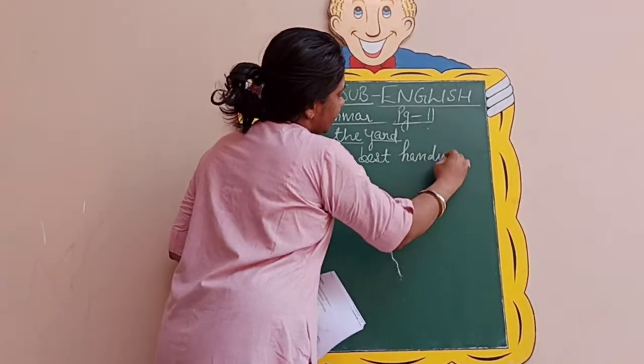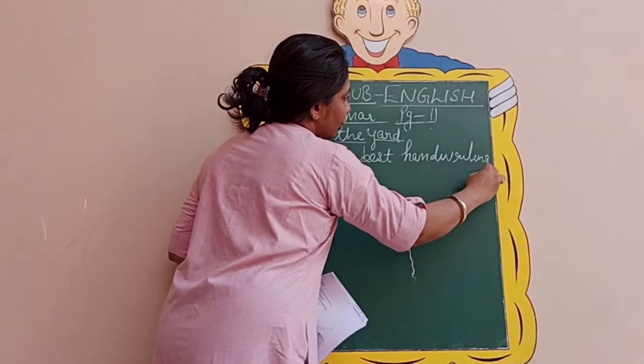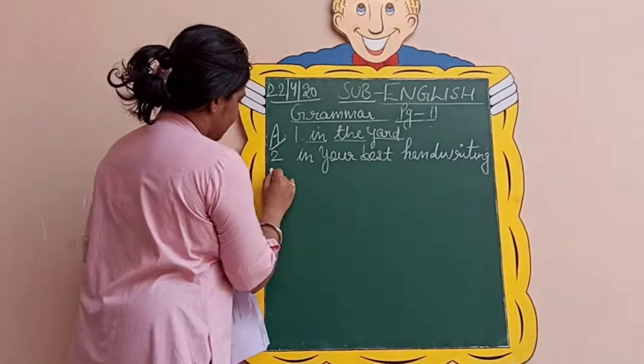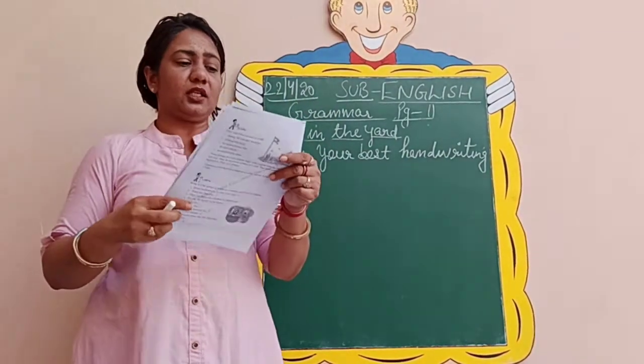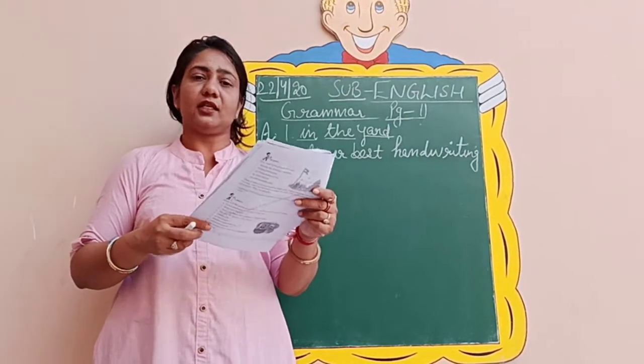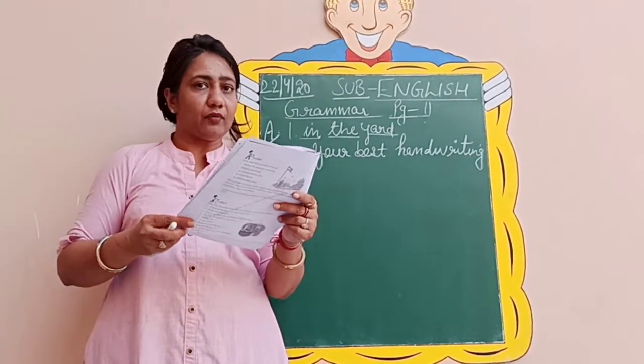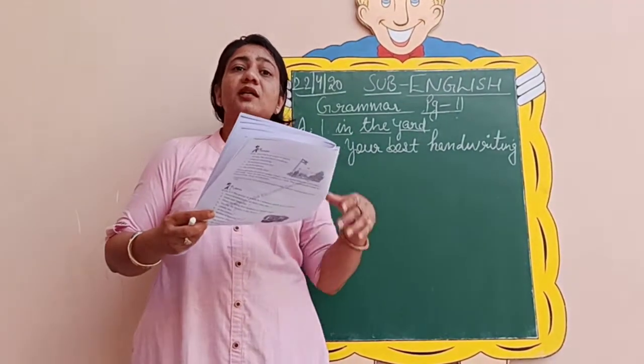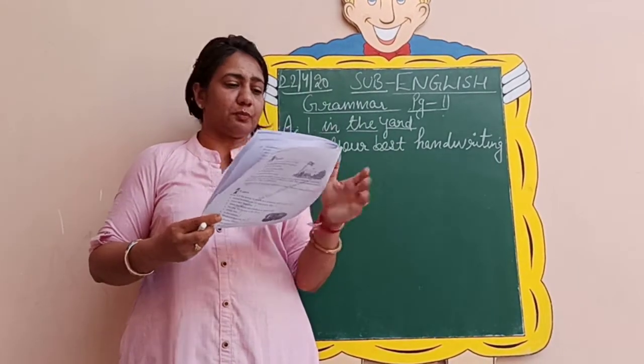Here the subject is understood, talking to you. So they are asking you to write it in your best handwriting. So it will be, you write this essay in your best handwriting. I have already told you, sometimes you is just missing, but it is understood, obvious.